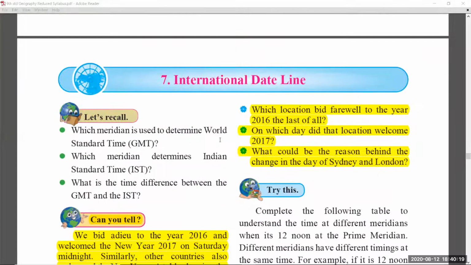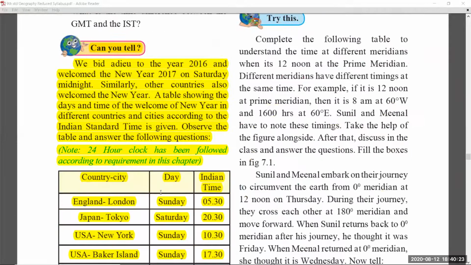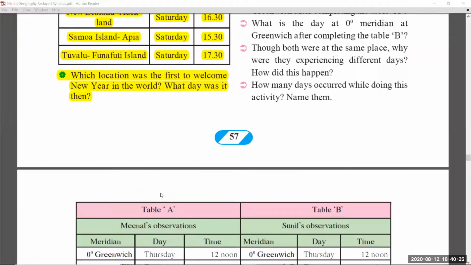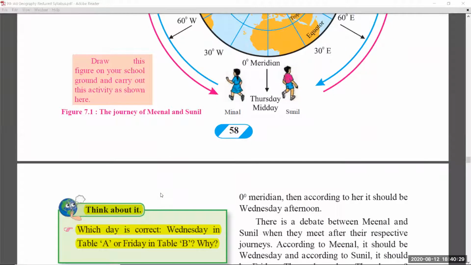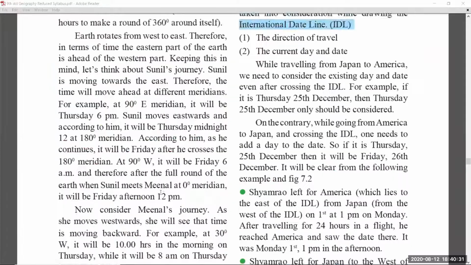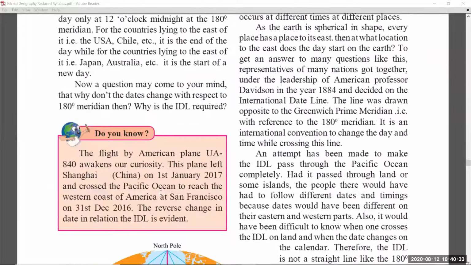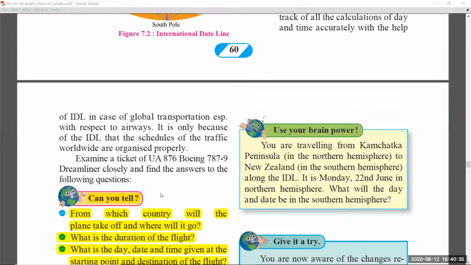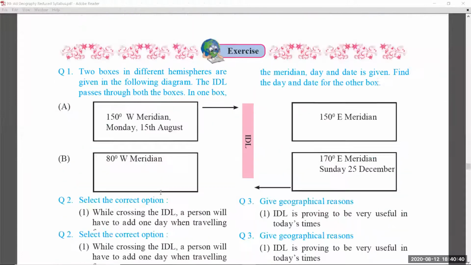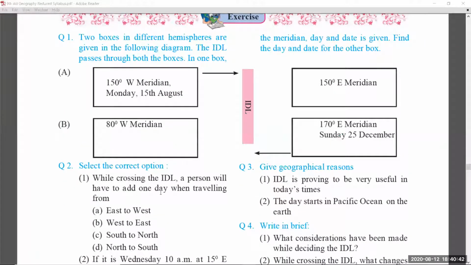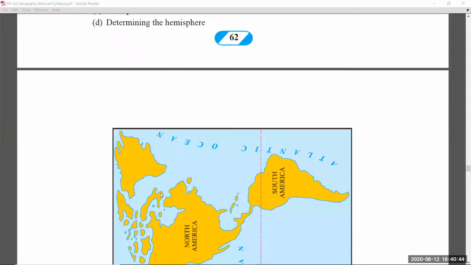Coming to chapter number 7, that is international date line. In this, can you tell part, continuation with the table was removed. Coming to page number 59, think about it, it was again removed. Coming to page number 60, there is no change. And 61, can you tell part again, highlighted with yellow color, this was removed. Exercise part you have to do as it is.